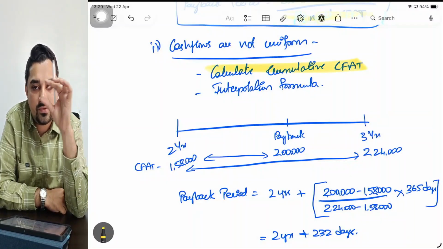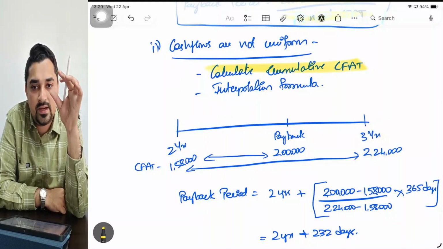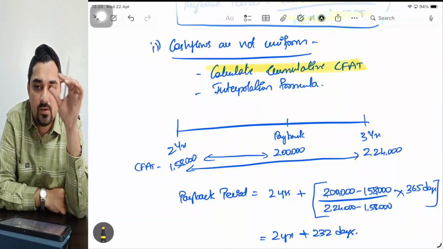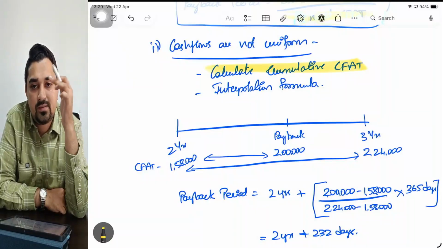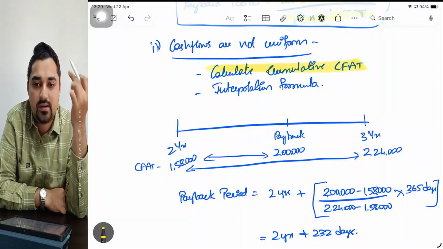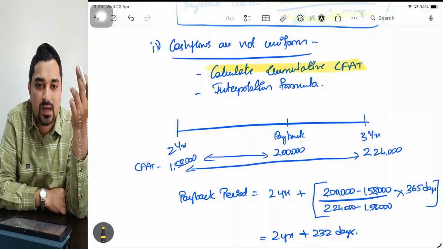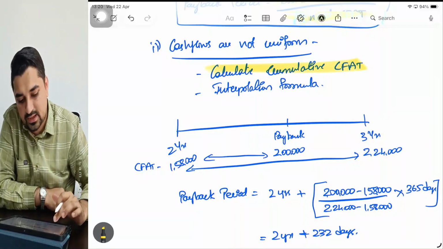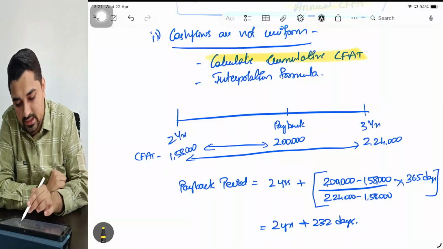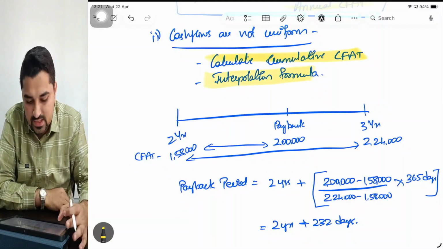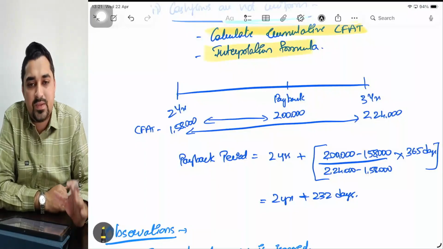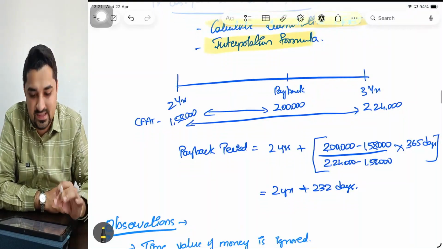Year 1 means only year 1. Year 2 means year 1 CFAT plus year 2's. Then cumulative for the third year will be the above figure plus the third year. Then cumulative for the fourth year will be the above figure plus the fourth year. Like that, you need to take the cumulative CFAT, then apply the interpolation formula. You might have studied interpolation formula in maths. I'll explain interpolation very briefly as required for us.